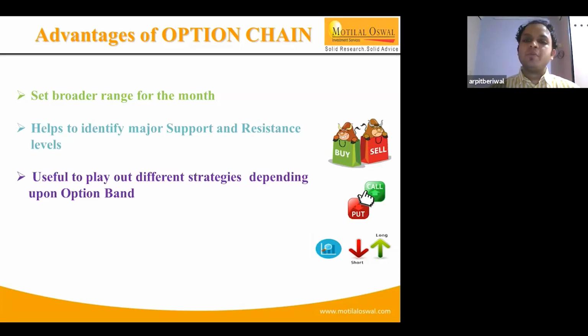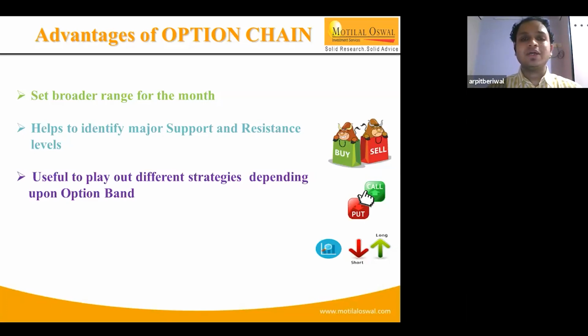But there is a very high probability that if the OI keeps building up throughout the month and stays at 9,000, then 9,000 will act as a crucial support for the market for the current expiry. Likewise, 9,500 is likely to act as a resistance.